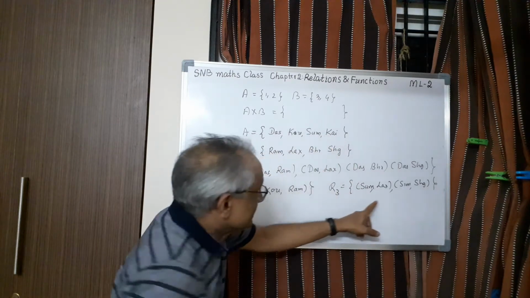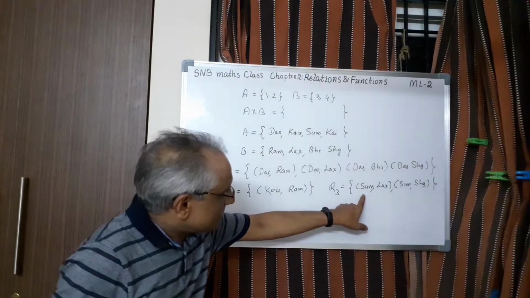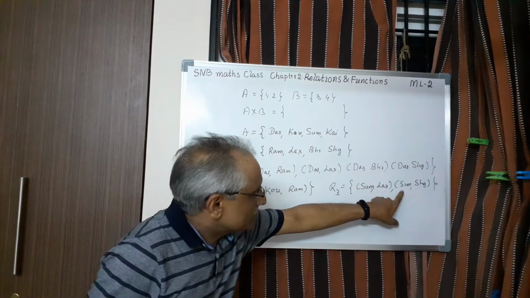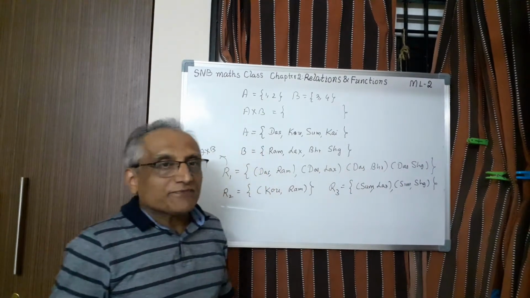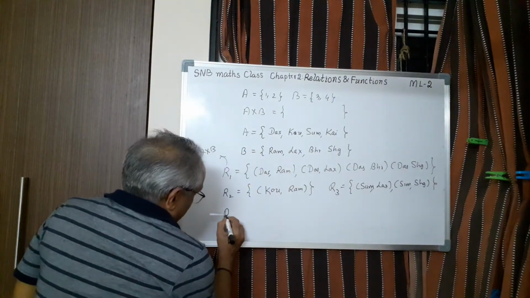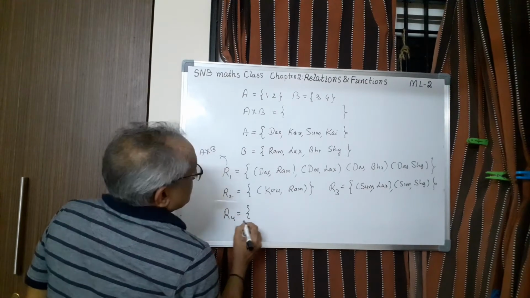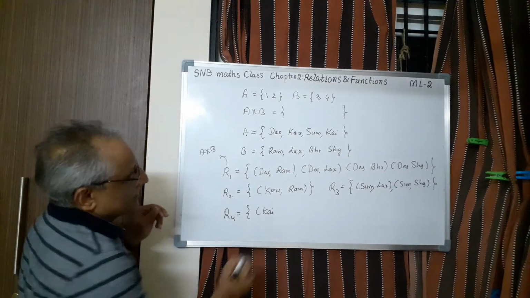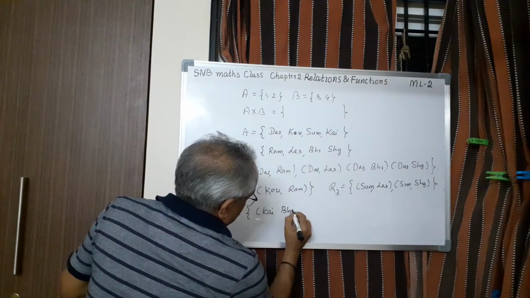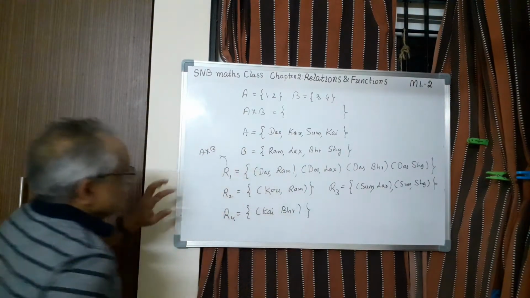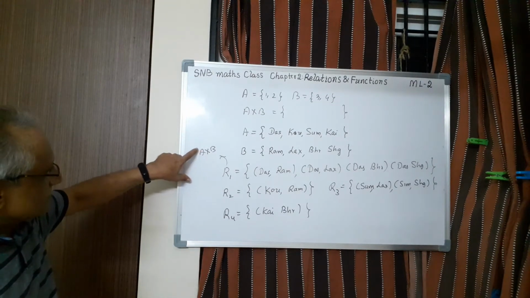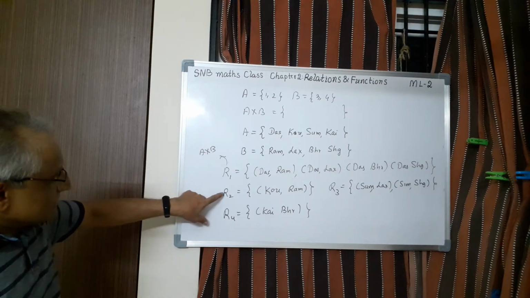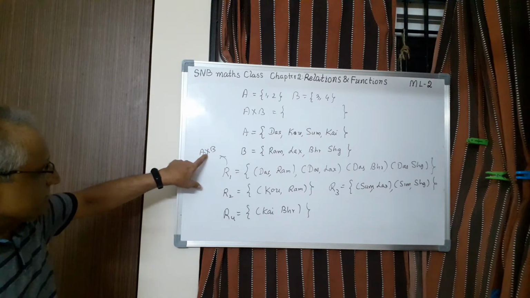See here, this contains two elements. Sumitra is the mother of Lakshman. Sumitra is the mother of Shatrughna. And I can take R4, one more relation. For example, I can take Kaikeyi. Kaikeyi's son is Bharat, so Kaikeyi, Bharat. So this is one relation. This is also a subset of A cross B. This is another relation, also a subset of this.